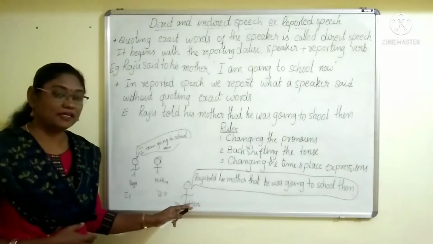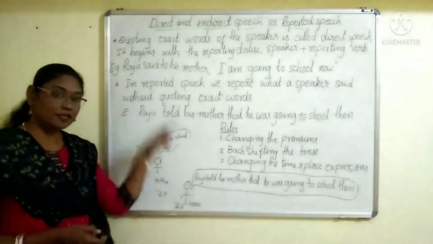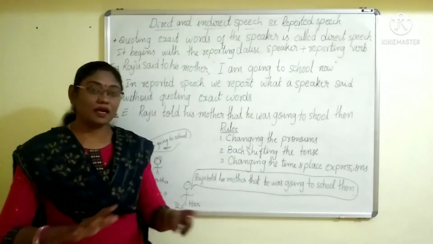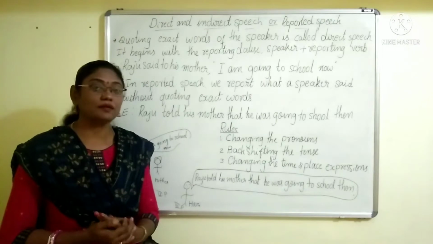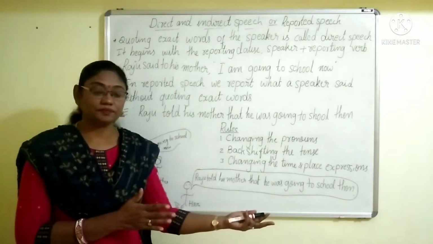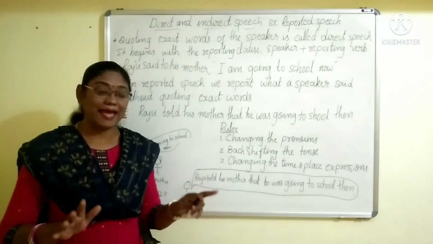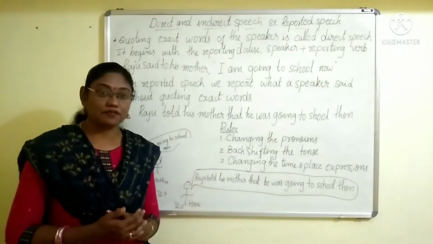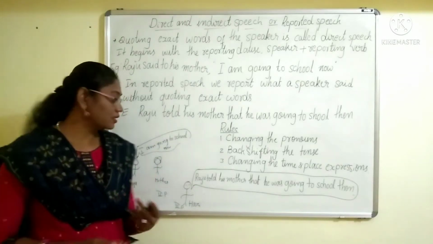And Hari is listening to their conversation and he is reporting. So we cannot report with the exact words. If you want to tell something a speaker said to someone else, you should not use the exact words. Instead, some changes will take place.